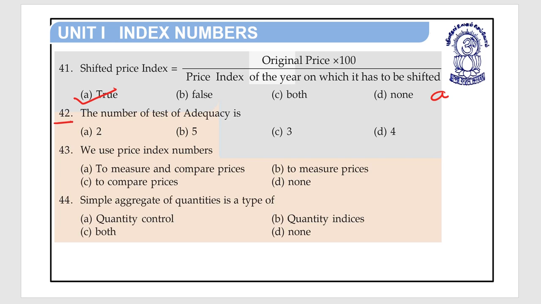Now move to question number 42. The number of tests of adequacy is option A 2, option B 5, option C 3, option D 4. So the number of tests of adequacy is 4. Option D is the right answer for question number 42.